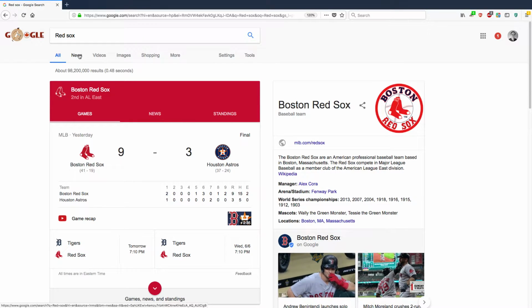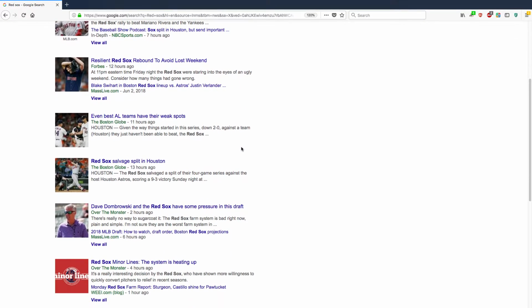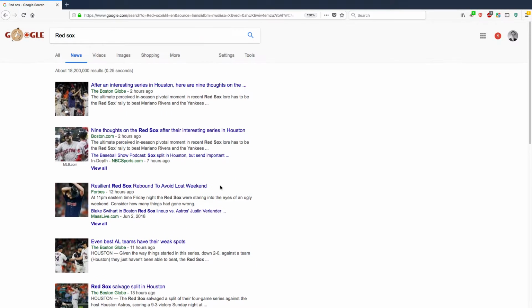And you'll notice at the top of Google results, and this is regardless if you're using a Mac or a PC or any browser, this will always be the same. You'll see these tabs up here. Click on News, and you'll see the most recent stories about the Red Sox, including something on Forbes, something on Boston.com or the Boston Globe, maybe the Houston newspaper, or these are blogs over the Monster. So it'll show you lots of results about that.